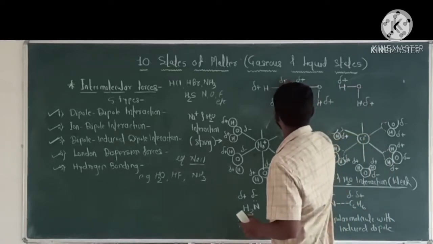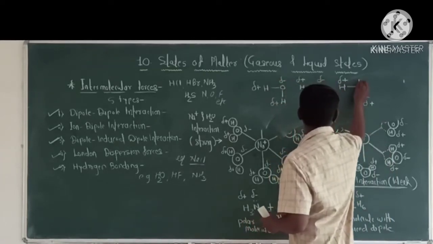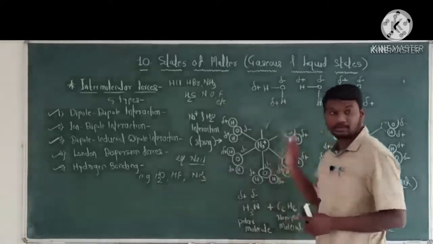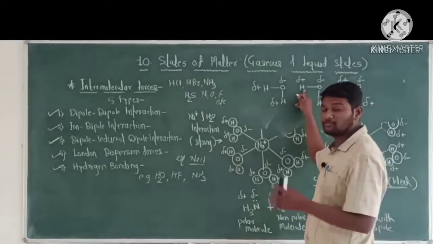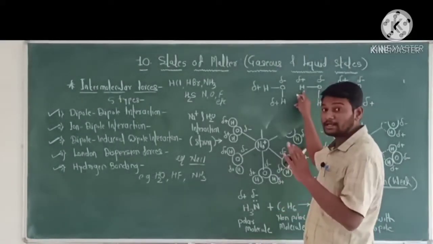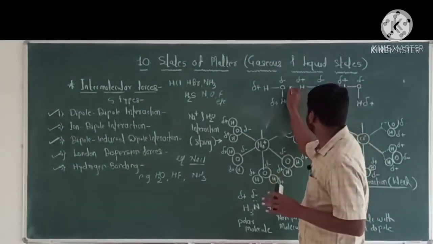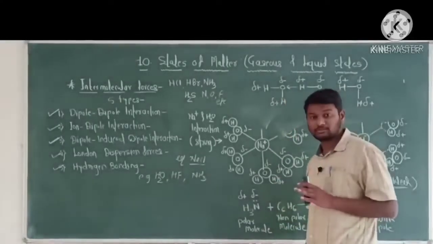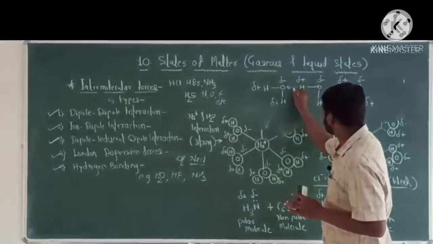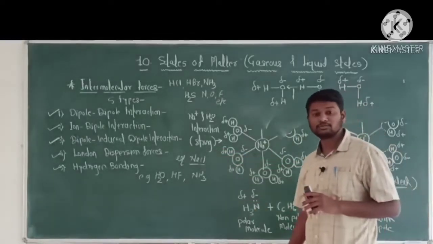Oxygen carries partial negative charge. Now here, this hydrogen which carries partial positive charge is attracted to or bonded with the electronegative element, that is oxygen, and generates the interaction which is called hydrogen bonding.